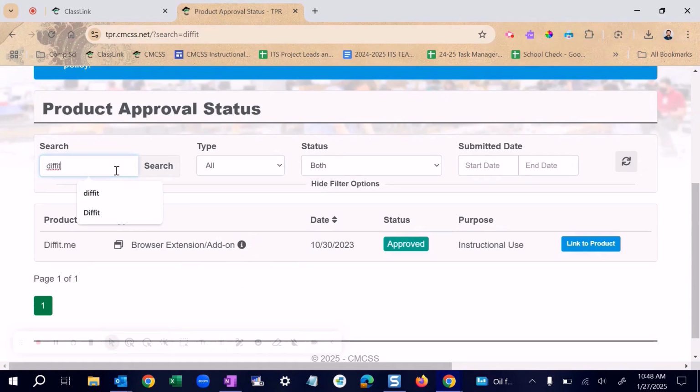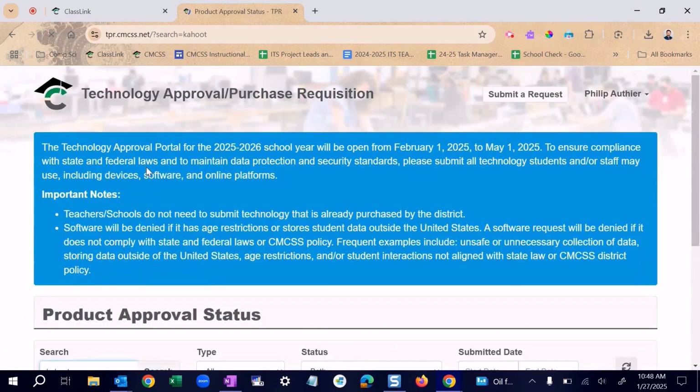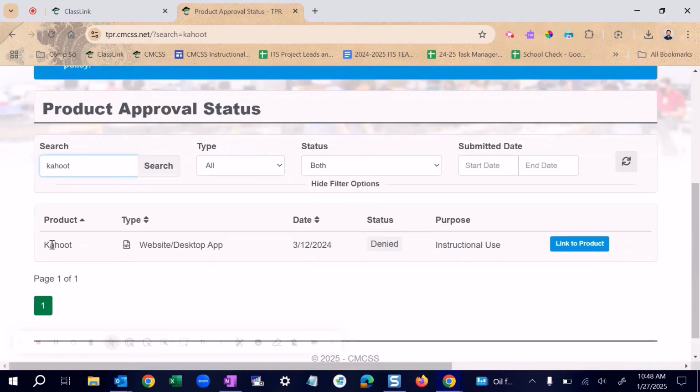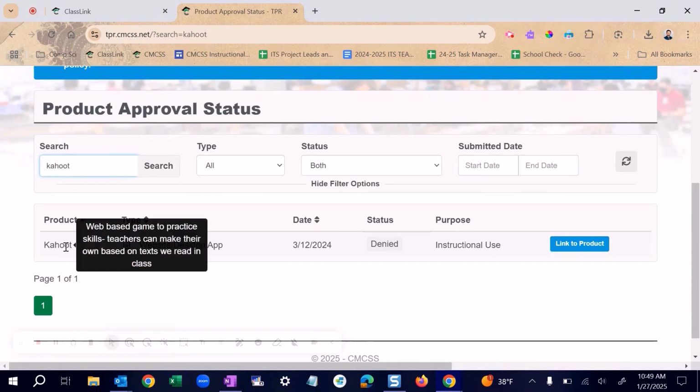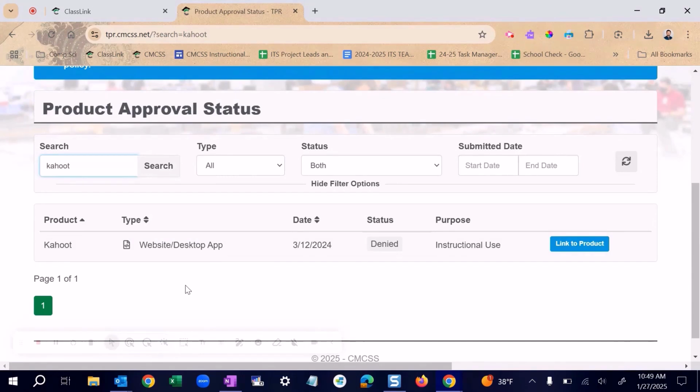Now let's look at a product that has not been approved. Again, a very same screen. You have the name of the product, the type, the date, and in this case, denied. Now with this one, unlike the previous one, there is no additional information mark for you to hover with your mouse. It is a good idea to put your mouse on top of the name because sometimes there might be some additional information that pops up.